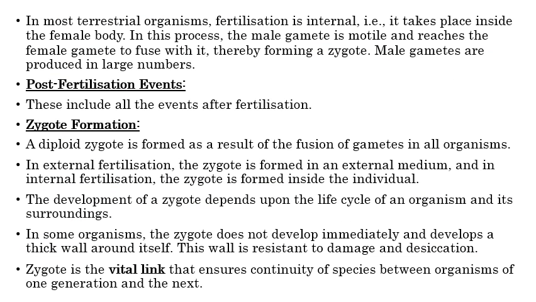As we discussed earlier, fertilization is of two types: internal fertilization and external fertilization. Usually in terrestrial organisms, the fertilization is internal, that means it takes place inside the female body. In this process, the male gametes have to be motile, they have to reach the female body, and when they fuse together, they form the zygote, and after that, the individual develops inside the female body.